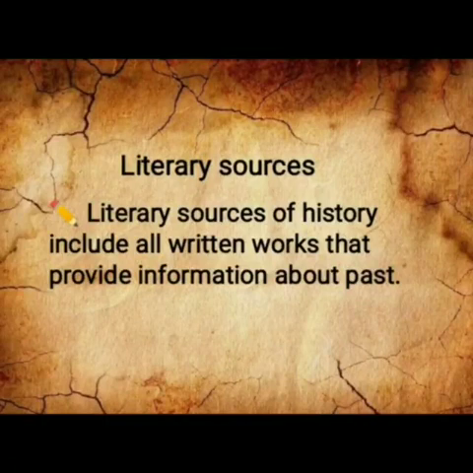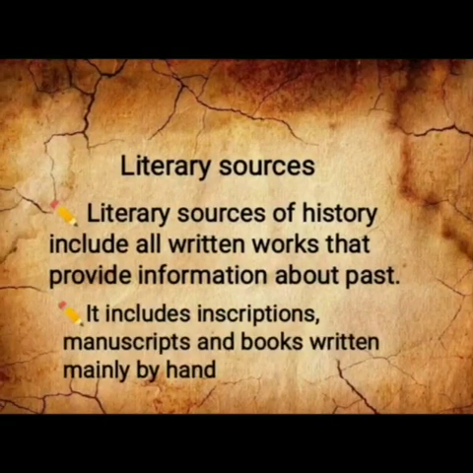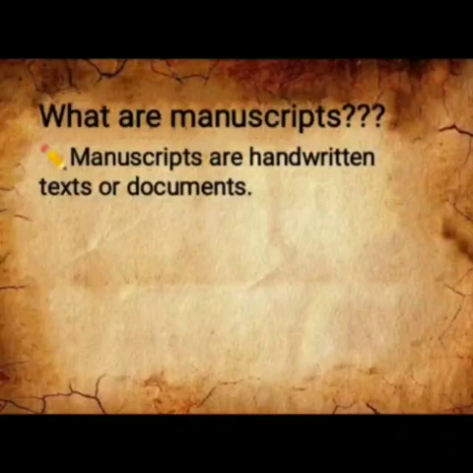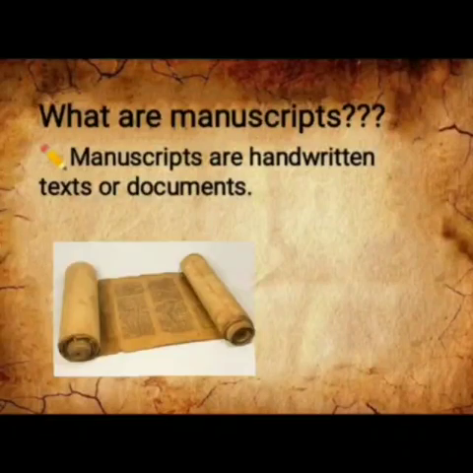Literary sources of history include all the written works that provide information about the past. It includes inscriptions, manuscripts, and books written mainly by hand. What are manuscripts? Manuscripts are handwritten texts or documents.